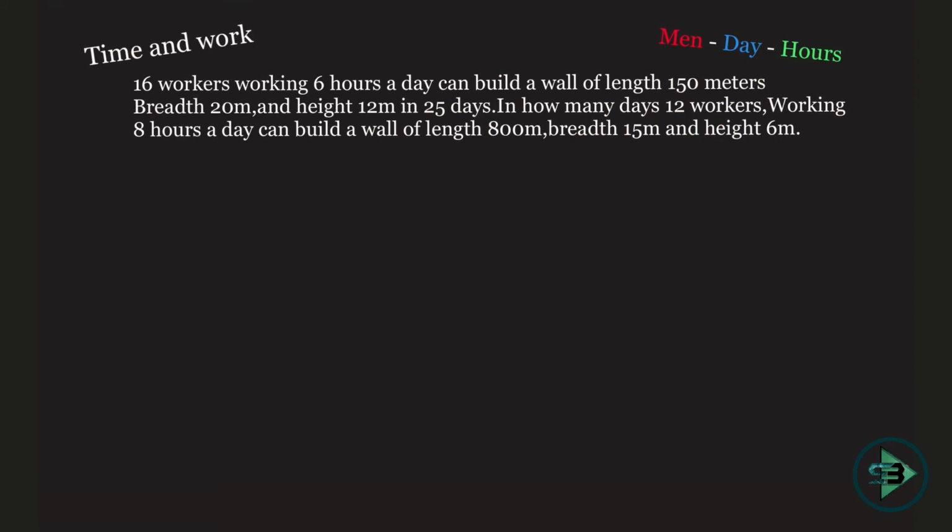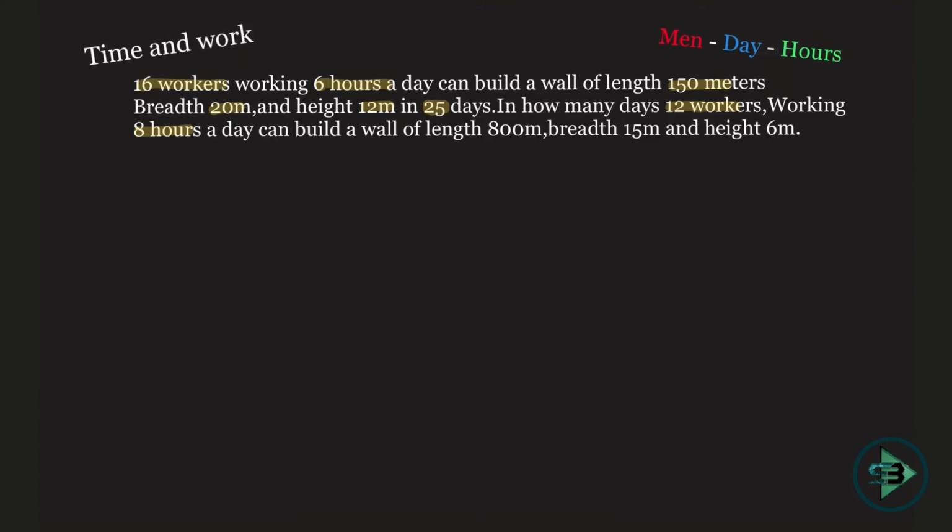Now let us consider a few more scenarios to extend our problem. So how is this problem different from the first problem that we solved? What is given here? 16 workers working 6 hours a day can build a wall of length 150 meters, breadth 20 meters and height 12 meters in 25 days. So now the work is given to me. Earlier I was told that W1 is equal to W2. Now they are building a different wall, I guess. In how many days can 12 workers working 8 hours a day?